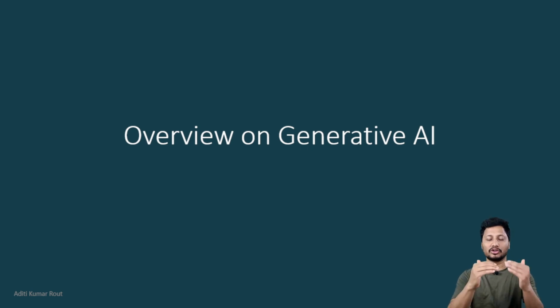I uploaded that video under the artificial intelligence playlist. But today we need to specialize in generative AI: which category does it come under? Let's look at how we can understand generative AI from different perspectives.